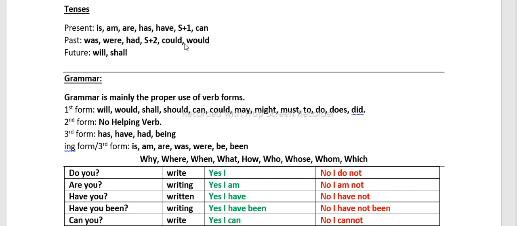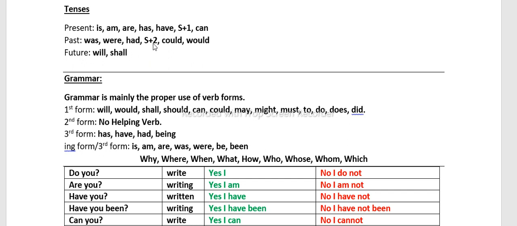Here we can also use the first form as S plus 1, like I play, I eat, I write. That's correct also. But the second form, in this case, is only used in this form: I played, no helping verb in between. I wrote, there is no helping verb between I and wrote.